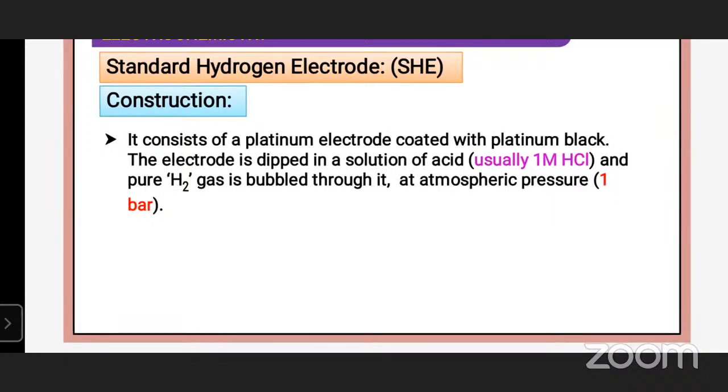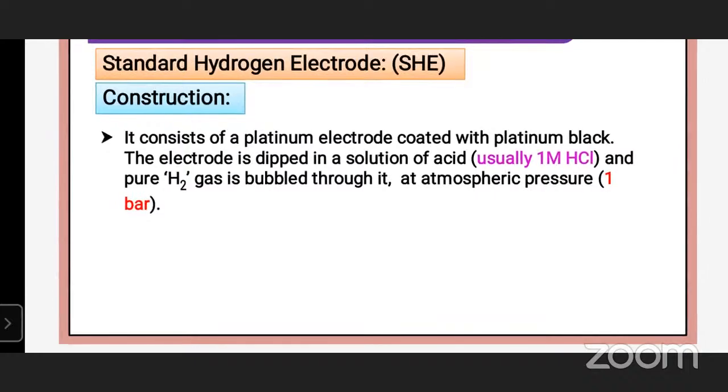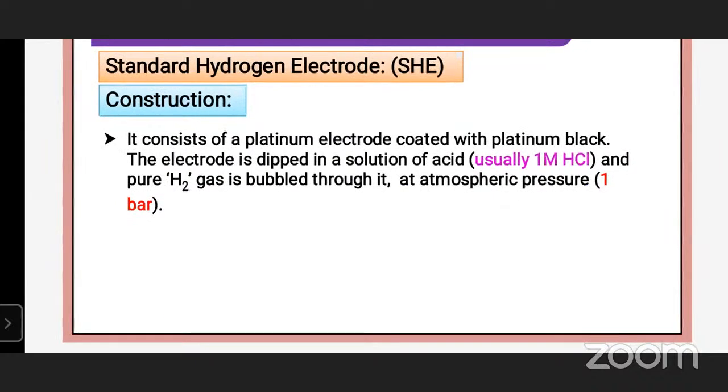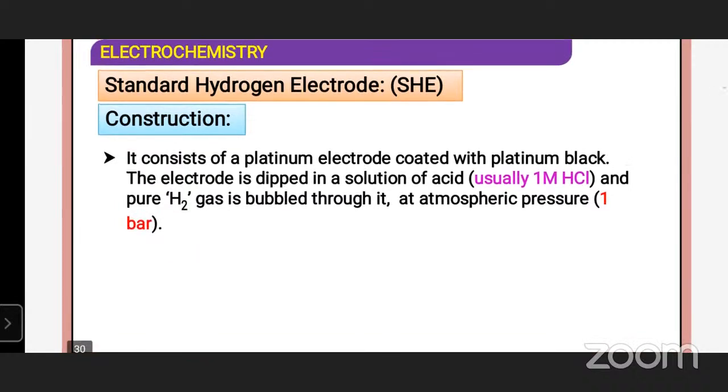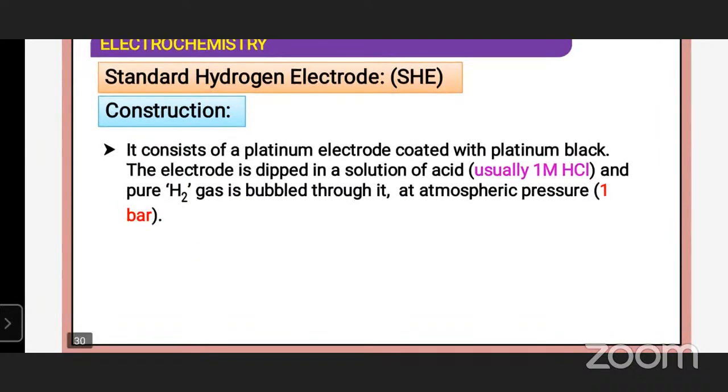Standard hydrogen electrode construction: it consists of a platinum electrode coated with platinum black. The electrode is dipped in a solution of acid, usually 1 molar HCl, and pure H2 gas is bubbled through it at atmospheric pressure, 1 bar. The commonly used reference electrode is the hydrogen electrode.